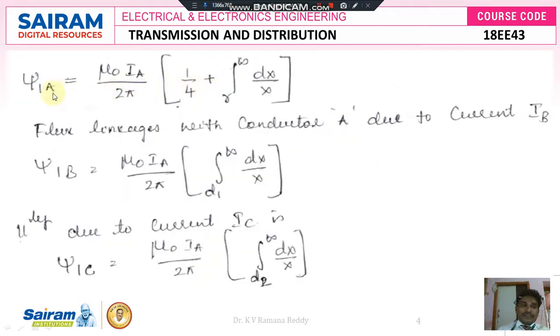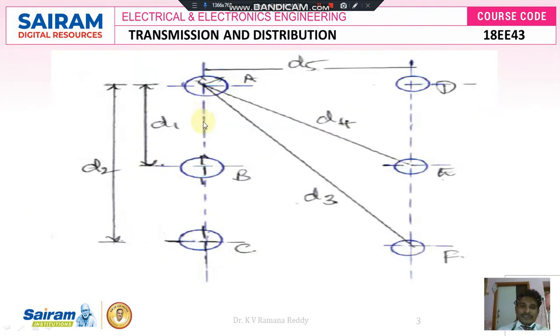So psi of 1A is equal to, we know the mathematical formula from the previous topic, mu naught into IA, that is the current flowing through conductor A, divided by 2 pi into 1 by 4. That means if you see here, conductor A is going to be divided by another 4 conductors.